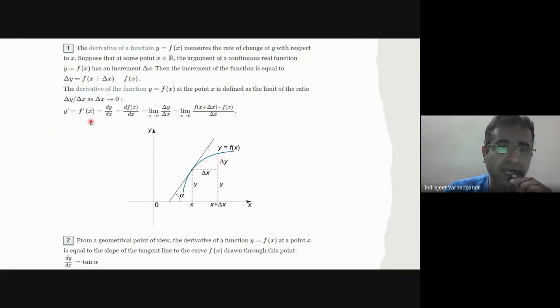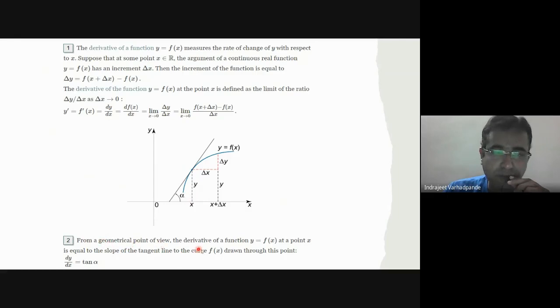So this y dash is nothing but f dash of x, denoted by dy by dx. And what is it? The limit as delta x extends to 0 of the incremented functional value minus the original functional value divided by the small increment, and this limiting value is nothing but dy by dx, read as the derivative of y with respect to x, denoted by f dash of x, or you can write it as y dash of x.